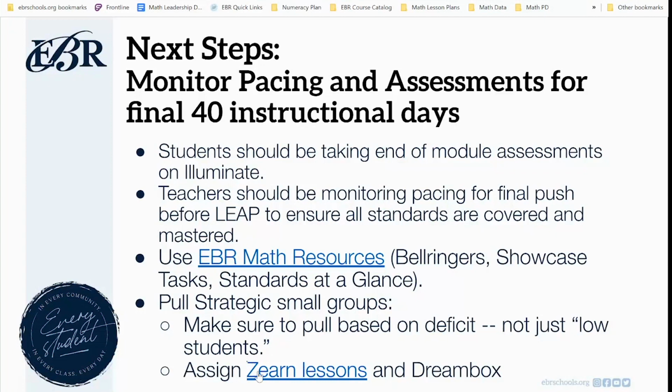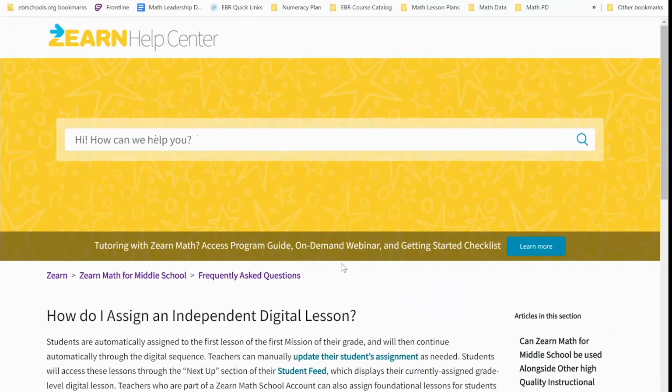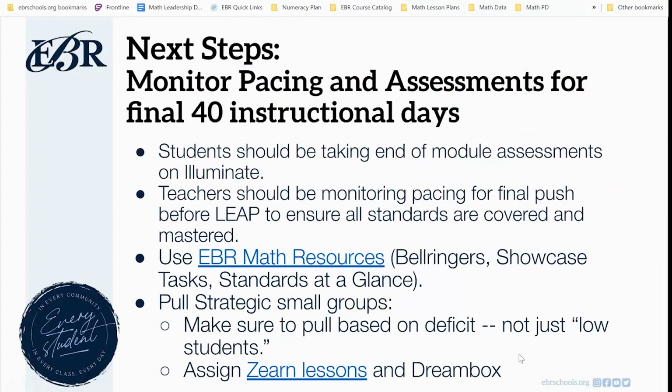So again, those are all ideas that I think would be the great foundational piece for how you pull a strategic small group. And as I said earlier, if you don't know how to assign Zearn lessons, and maybe that's something you want to get into, click on this hyperlink right here, and it will take you to exactly how you assign independent digital lessons through Zearn. If you still need assistance, please, please, please reach out to our department, and we would love to help.